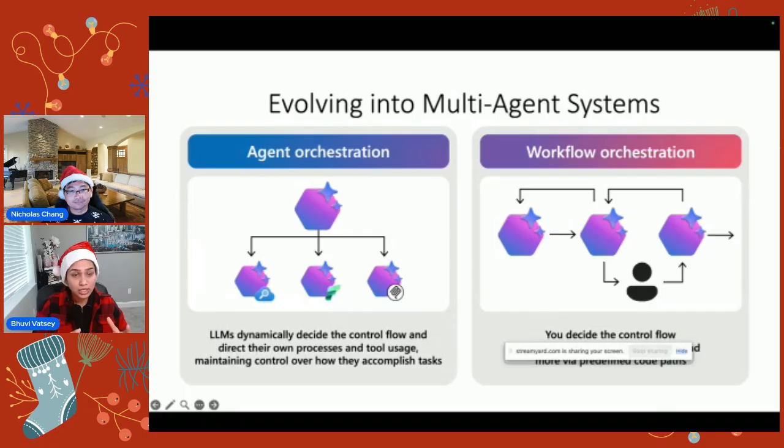In contrast to that is workflow orchestration, which in a bit Nicholas is going to cover. Here, we are in control and we decide how the agents should work in tandem, when they should take control from each other, who's the predecessor, who's the successor, and where we can chime in for inputs. And outside of that, there are other blocks you could incorporate where you can add some statements and define some variables, so you define exactly how things should be orchestrated.